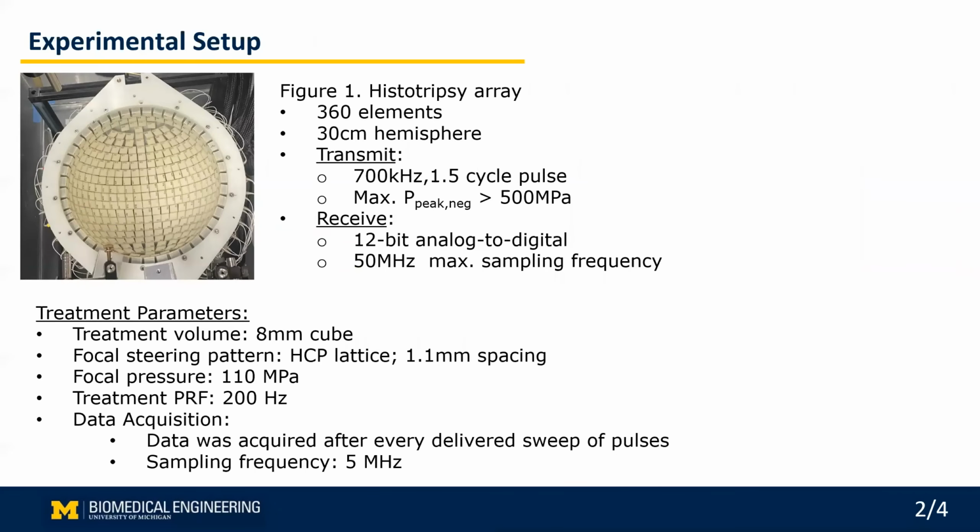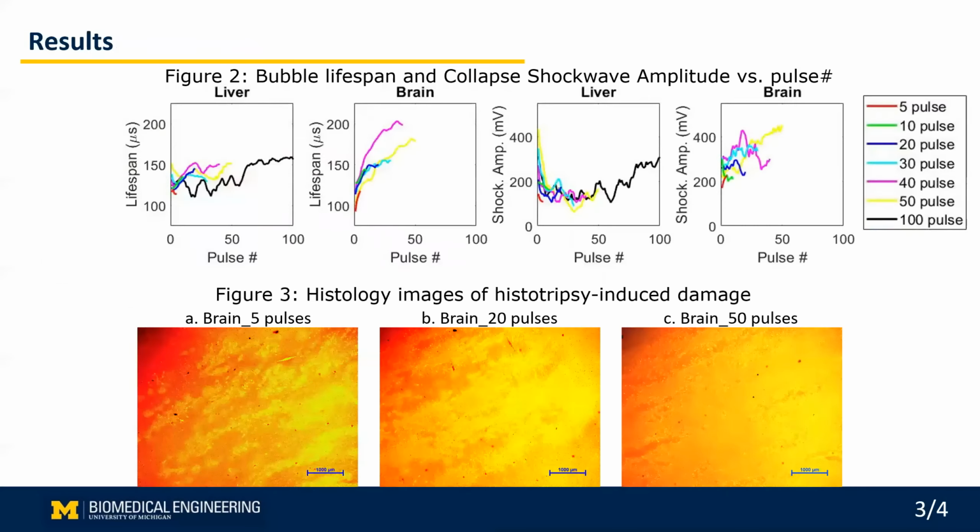In anticipation of translating this technique to in vivo applications, it must first be verified that the trends observed in various hydrogels are consistent with those observed in tissue. Therefore, cavitation was generated in ex vivo bovine liver and brain samples, and ACE signals were recorded via the receive system of the histotripsy array. Following cavitation exposure, each of the tissue samples was fixed in formalin, hematoxylin and eosin stained, and quantified for induced damage.